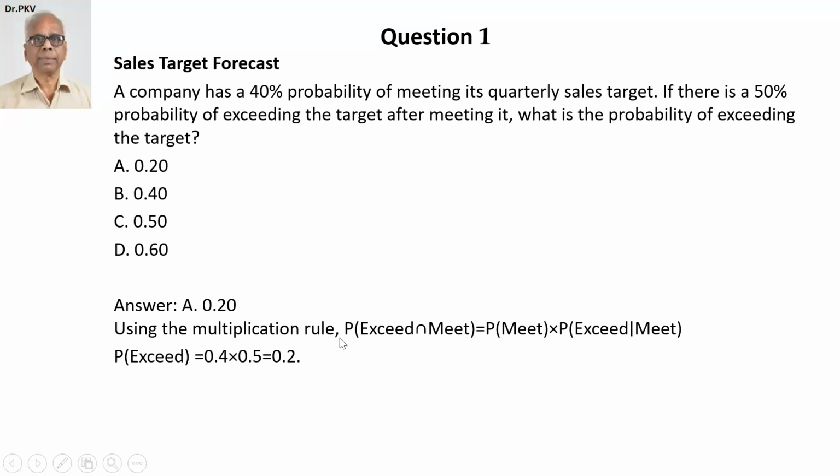So the principle of conditional probability, while calculating probability under the multiplicative rule, the events are not independent. Probability of meet is 0.4, quarterly sales target met. And given that the sales target is met, the probability of exceeding it is 50% chance. So multiply the two, you get 0.2. This is question 1. Let me now move to question 2.